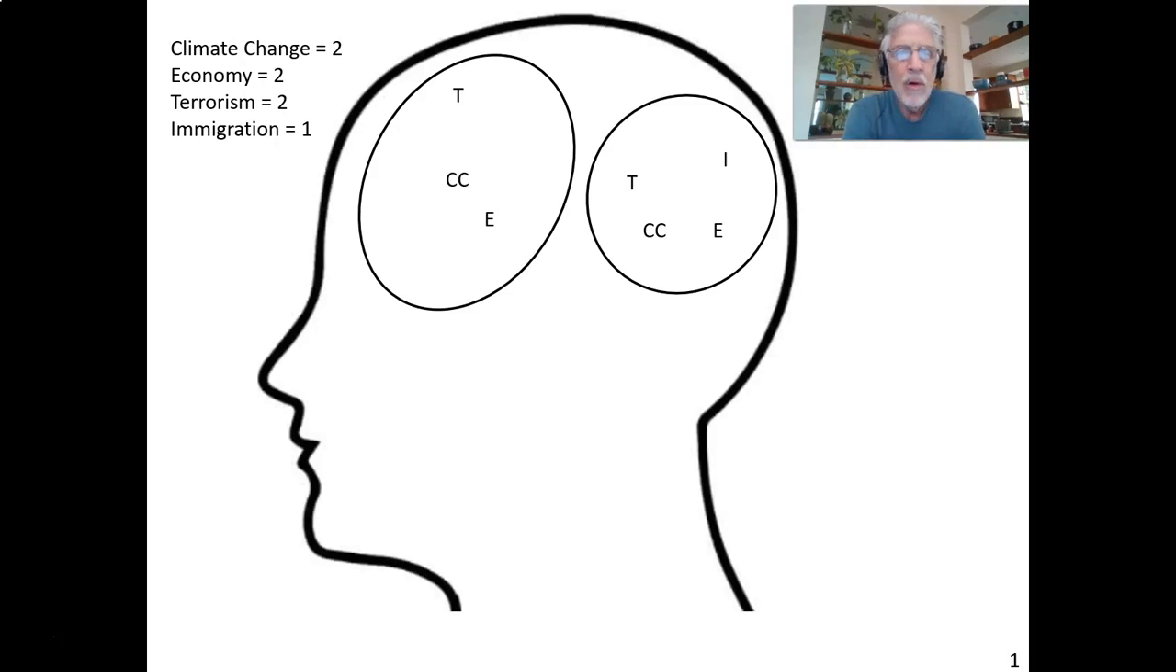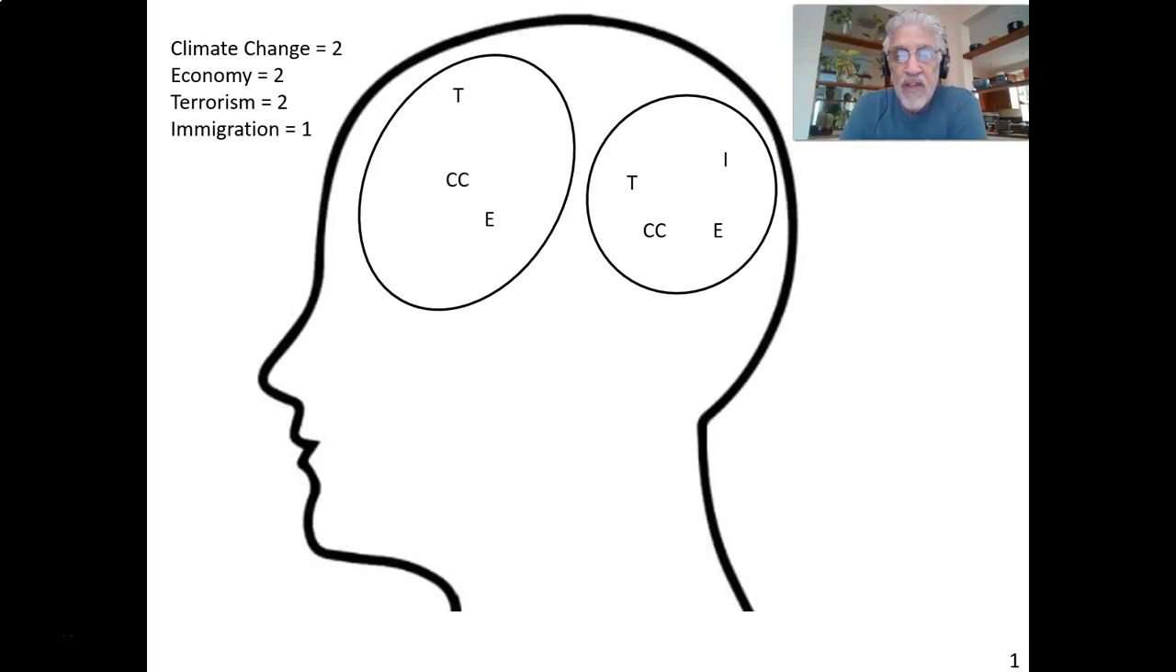And so right now, if you take what's in the top of this person's head and the back of this person's head, there are two attitudes about climate change being the most important issue, two about the economy being the important issue, two about terrorism, and one on immigration.